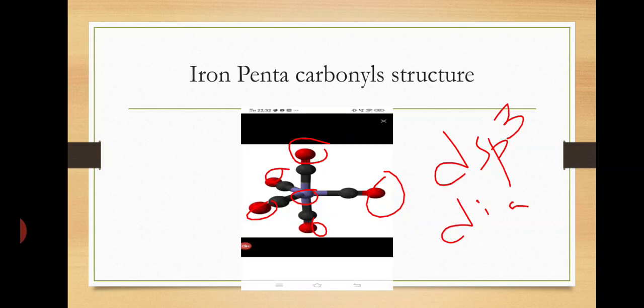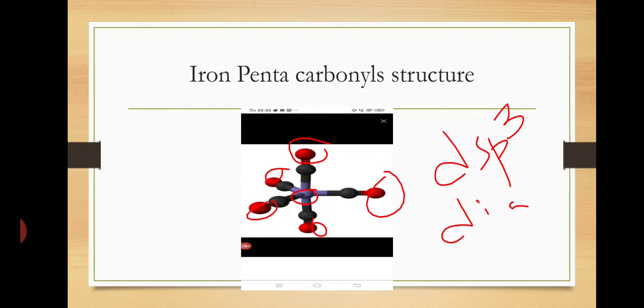Next is the structure of iron pentacarbonyl, Fe(CO)5. Here the central metal atom is iron, surrounded by 5 CO molecules, forming Fe(CO)5. The iron atom undergoes hybridization and forms 5 dsp3 hybrid empty orbitals: 1 d orbital, 1 s orbital, and 3 p orbitals.